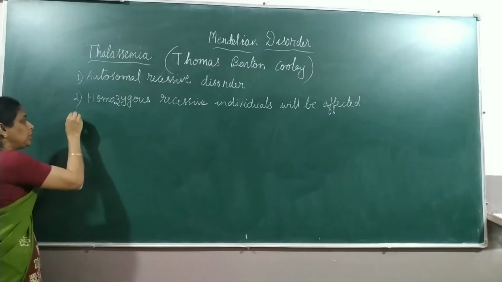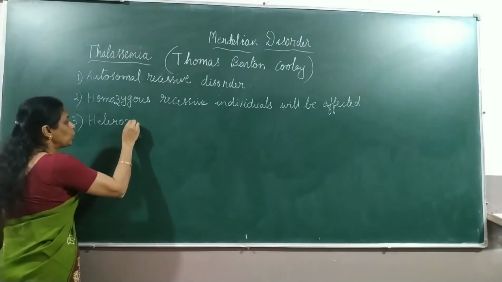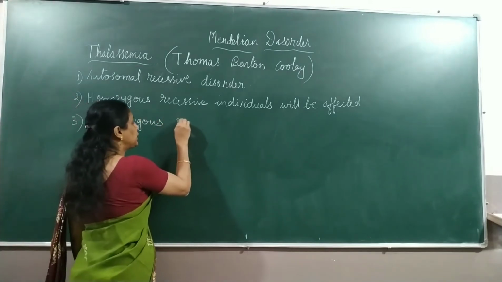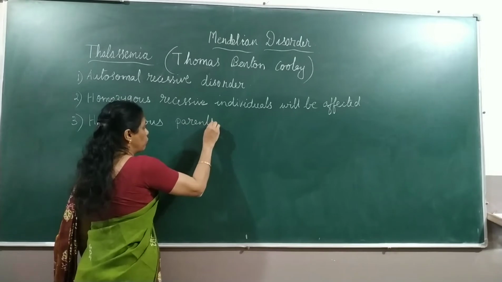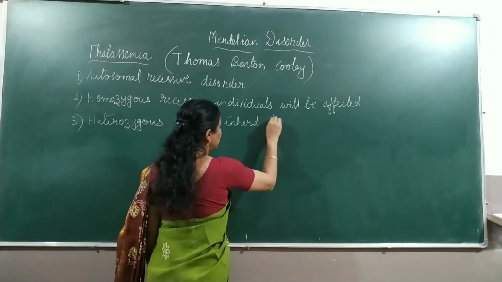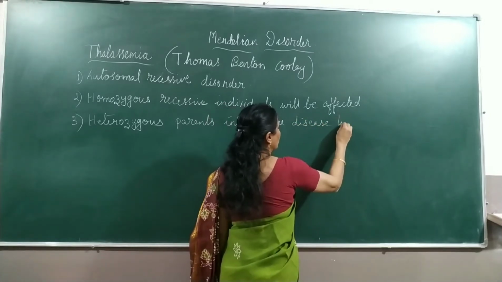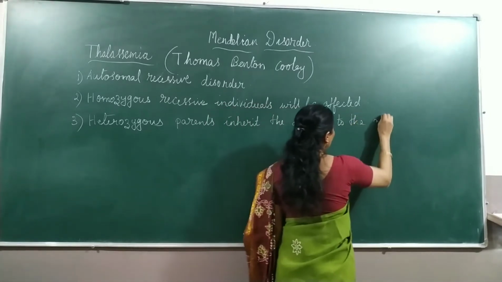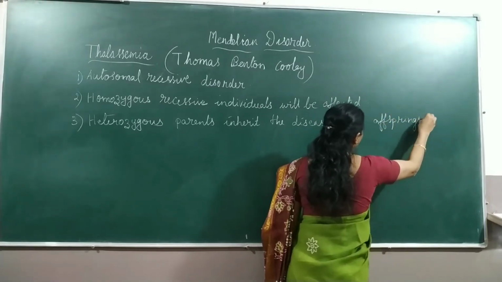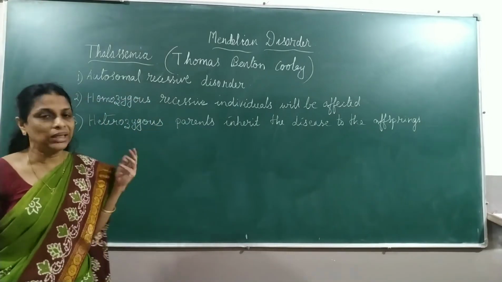Heterozygous parents. Heterozygous parents transmit or pass on the disease to their offspring. So these are the three general features of an autosomal recessive disorder. This we studied when we studied sickle cell anemia.